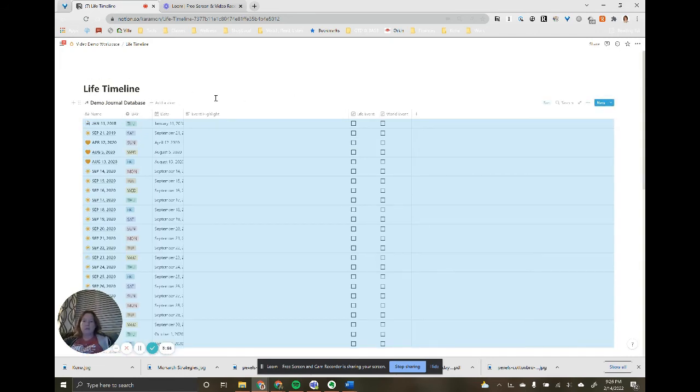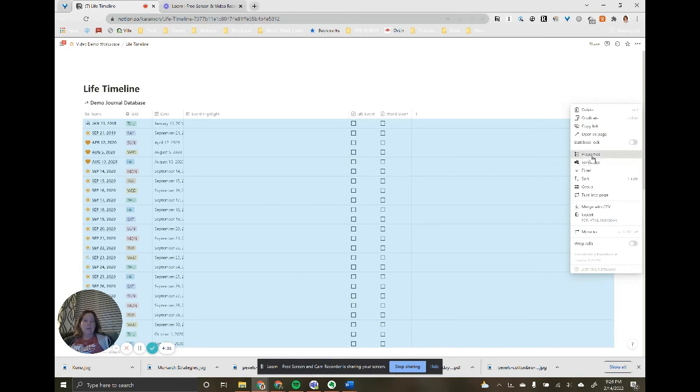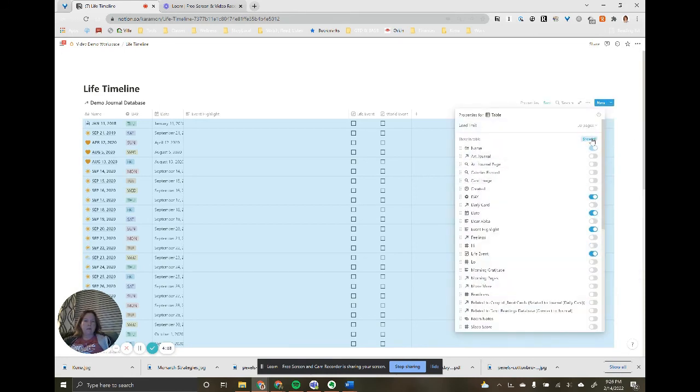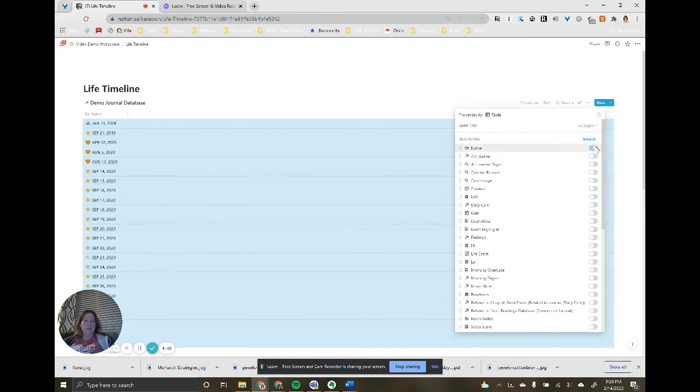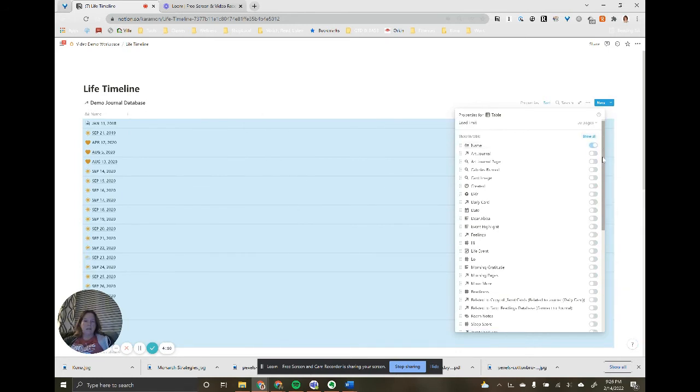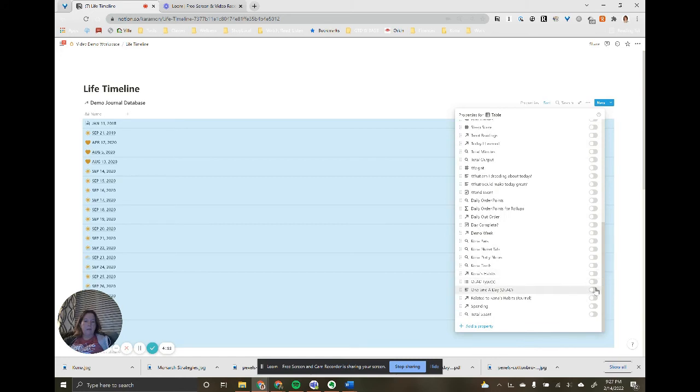You can choose the views that work for you. I could actually do it just off of this view, so let's do that since it's right here. I'm going to show the properties here. The only properties that I want to see, I'm going to do show all, and then hide all. The only properties that I want to see are the name, the one line a day, and then the one line a day types.